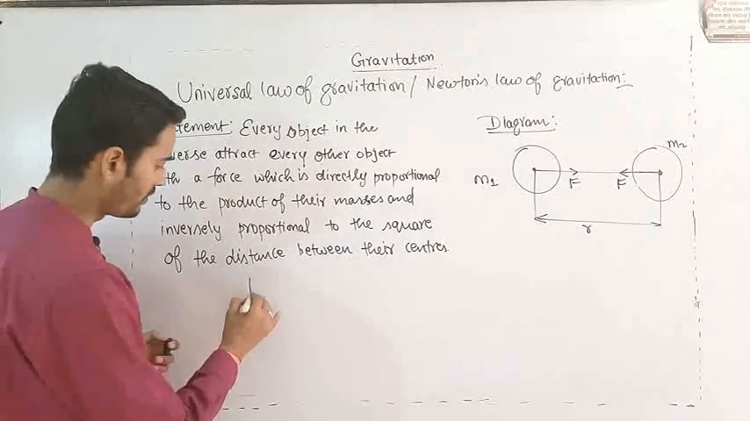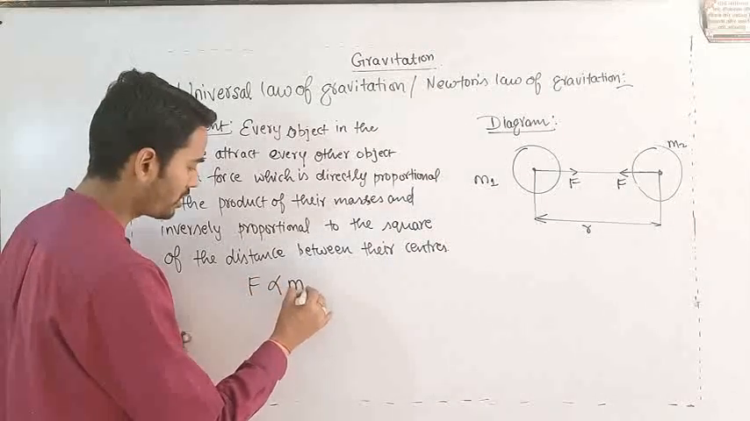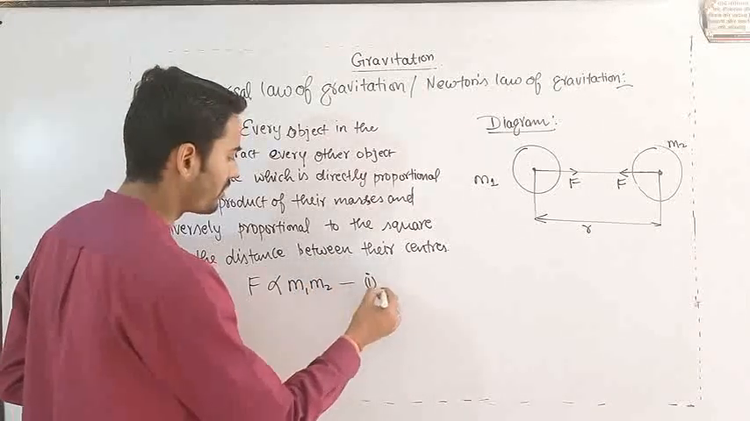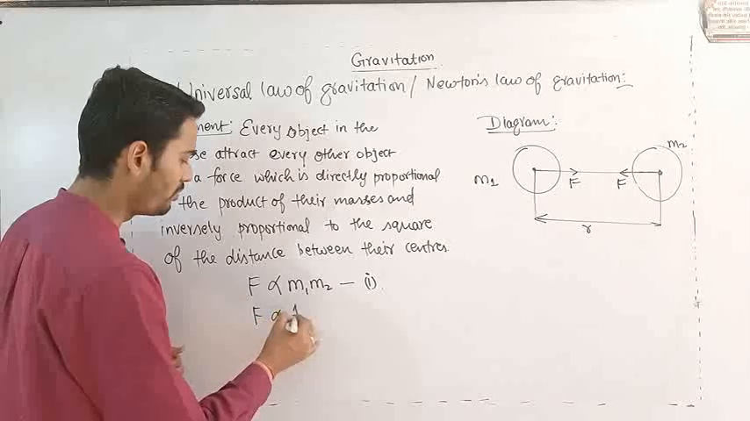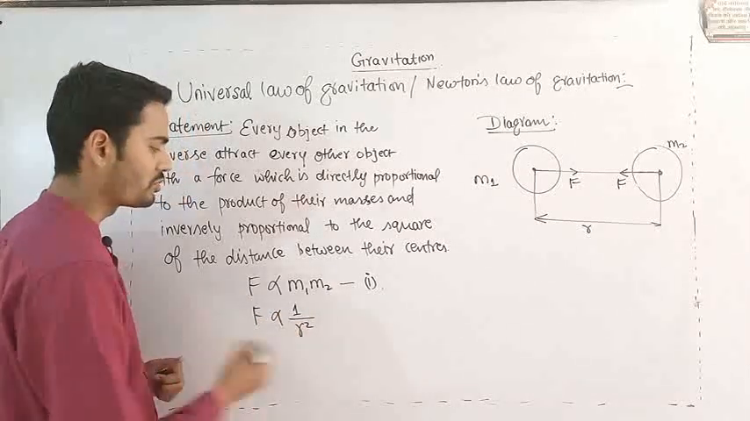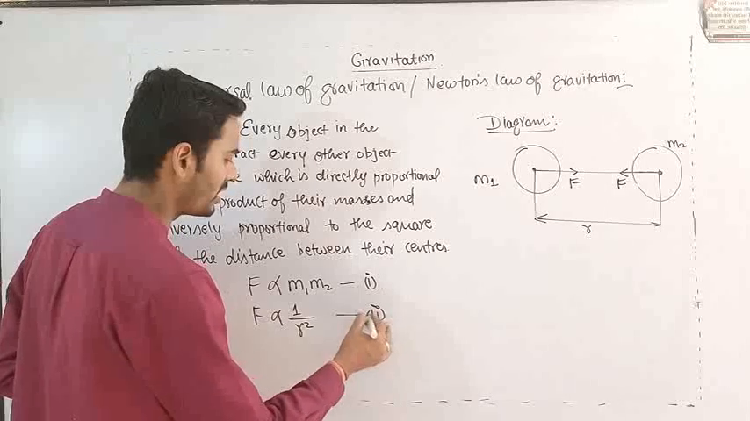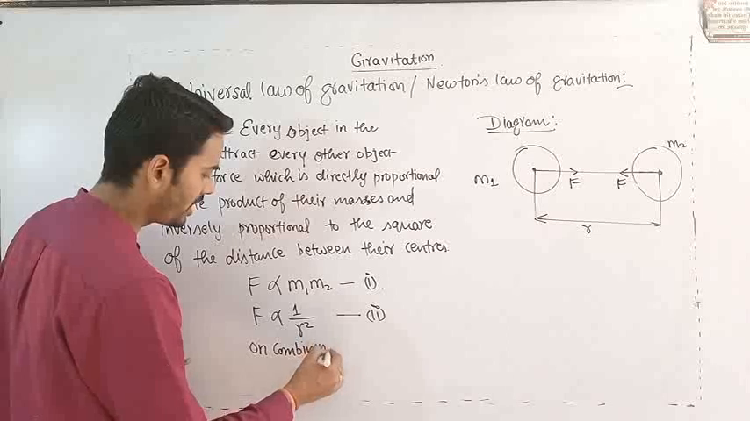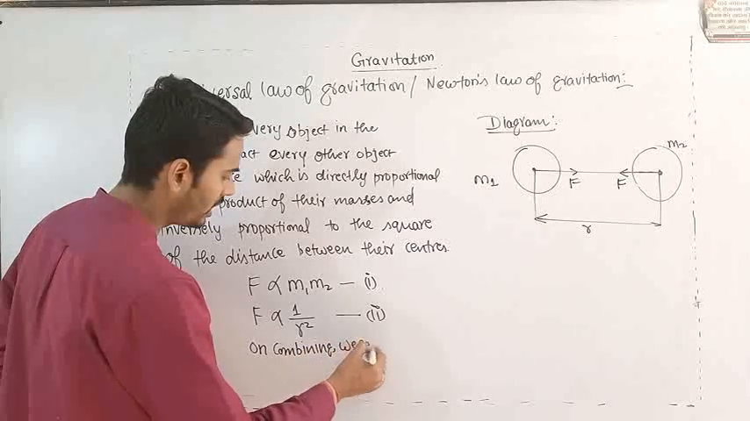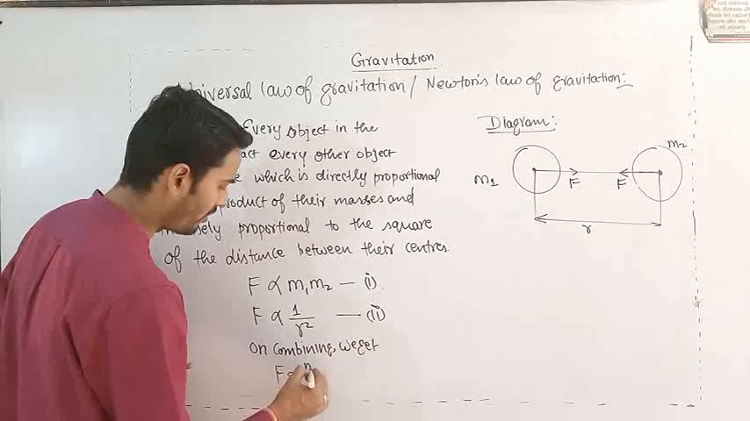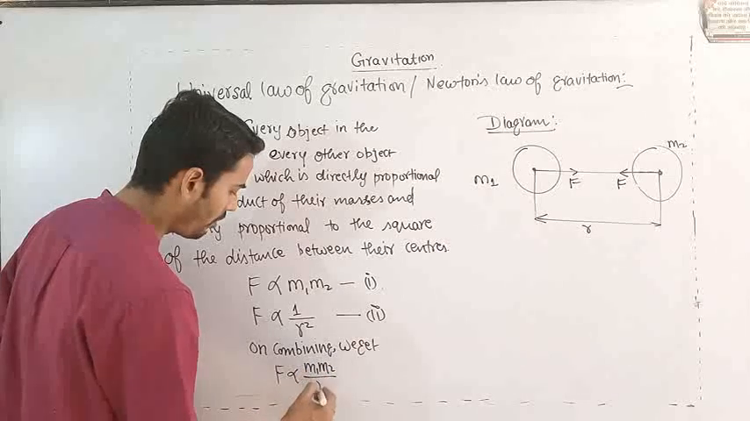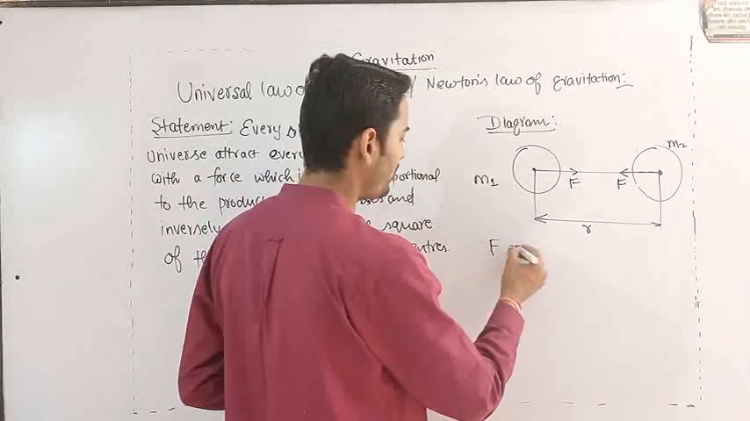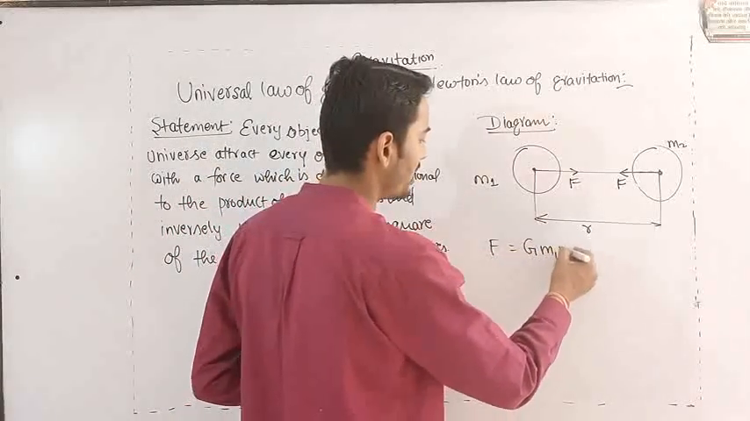According to him, this force is proportional to the product of their masses, that is m1 into m2. This is equation first. And it is inversely proportional to 1 upon r square. This is equation second. On combining, we get F proportional to m1 m2 upon r square. By replacing the proportionality sign, we get a proportionality constant, that is capital G.